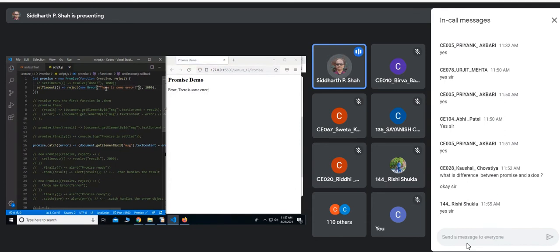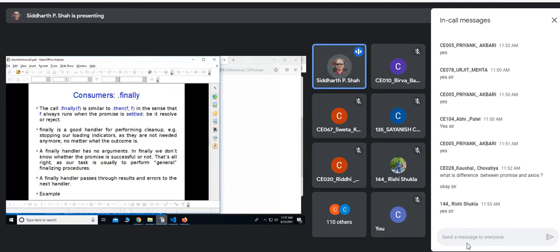Okay, and you can see it is handled. So this is nothing but you are just interested in rejection of the promise and you want to handle it. Another thing that we have is finally. Now the finally is again very similar to that finally block that we have in Java.